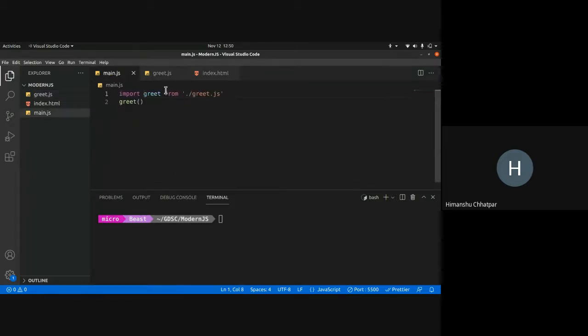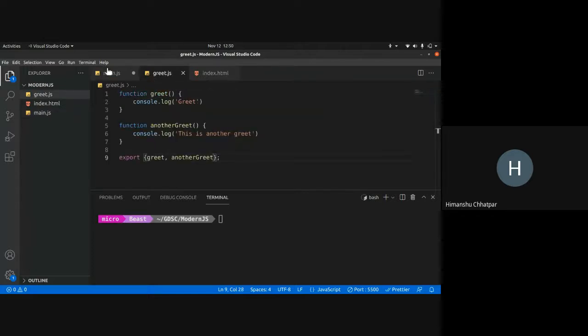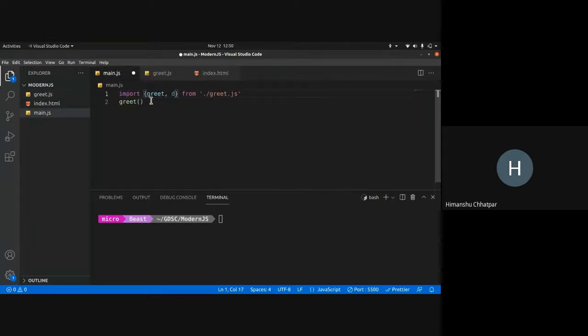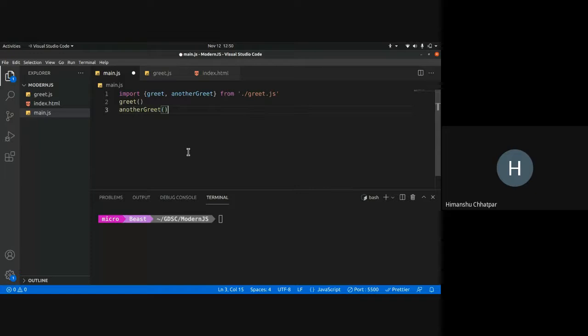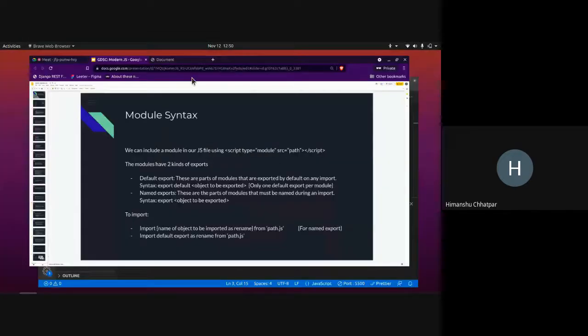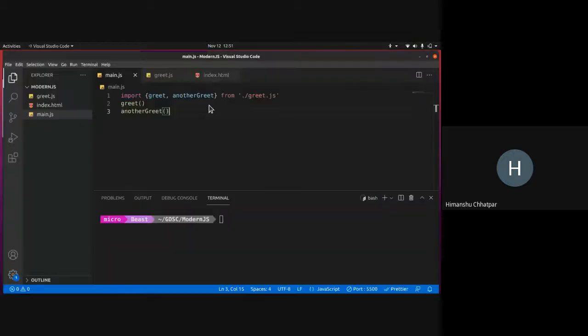Now I can import both of these. But since they aren't default, I need to specify braces here too. So I need to import greet, and the other name was another greet. Now I can run greet and another greet, both of them. Greet, this is another greet. So this is how they work.